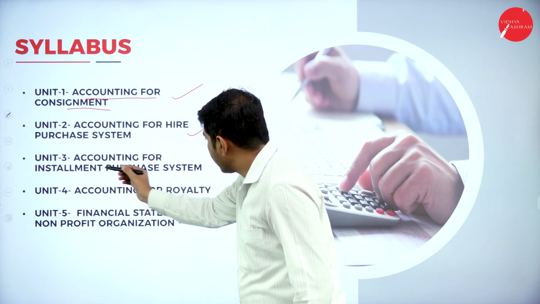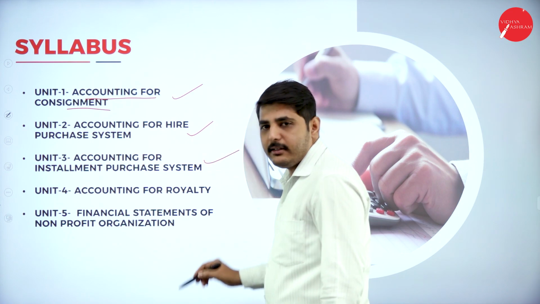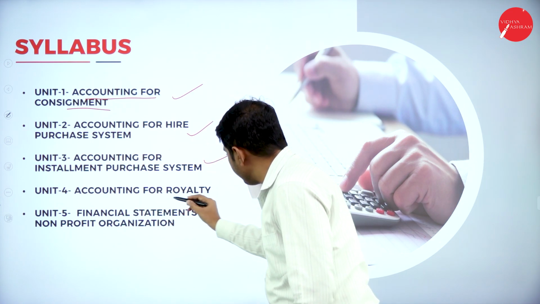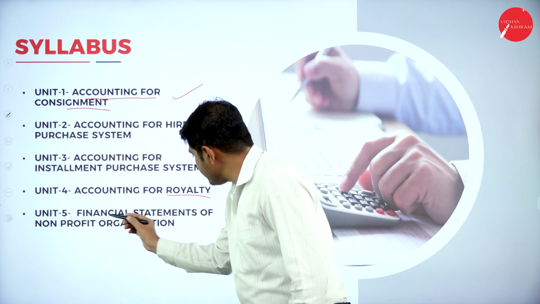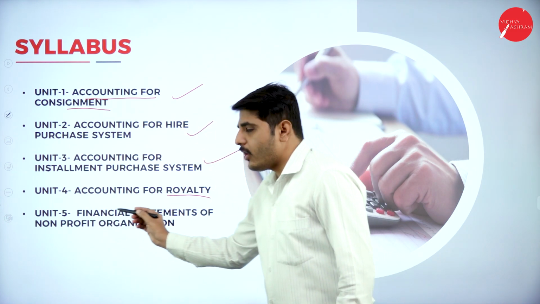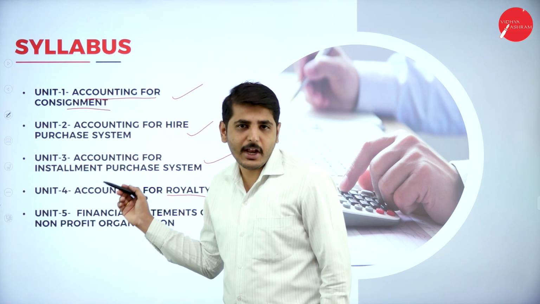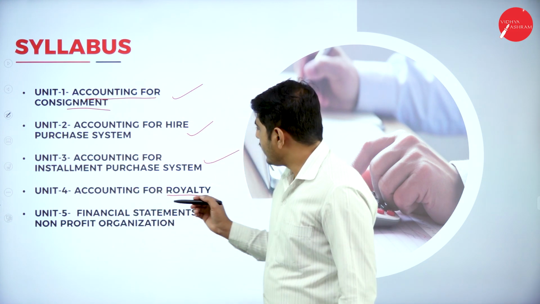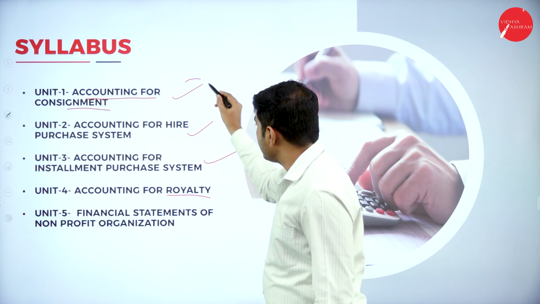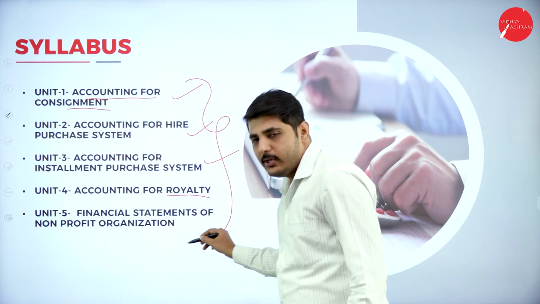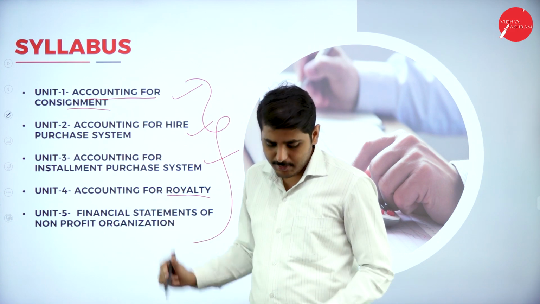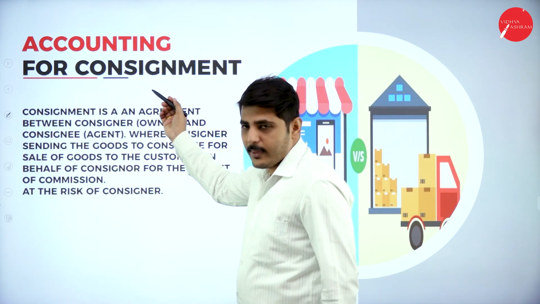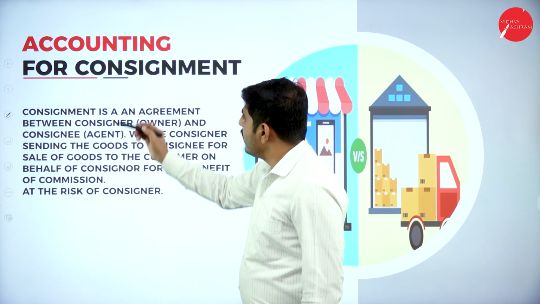Next one, Accounting for Installment. Next one, Accounting for Royalty. And the last one is Financial Statements of Non-Trading Concern. These are the five chapters you are going to learn in this Financial Accounting 2 subject. Let's go to the first chapter.